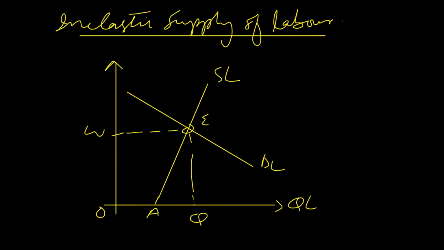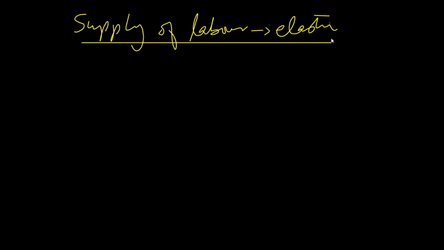In this graph you can see that the area below the supply curve and before working hours is transfer earning. So this much is transfer earning and this is the economic rent. The workers who have inelastic supply are highly qualified and highly experienced and they cannot move to alternative jobs. The job they are already doing is the best job for them. So if they choose another job, then definitely they will have to sacrifice more, meaning their economic rent will be greater.